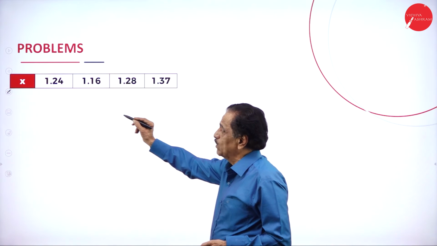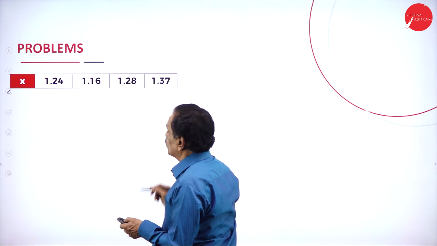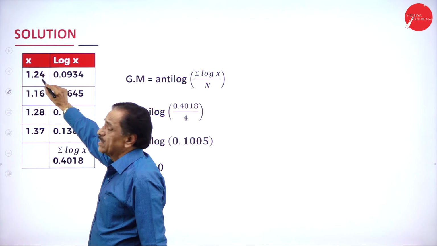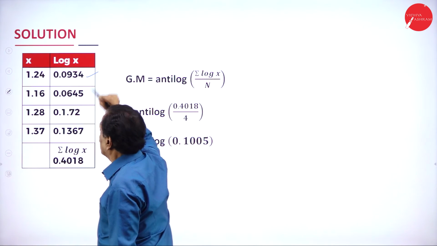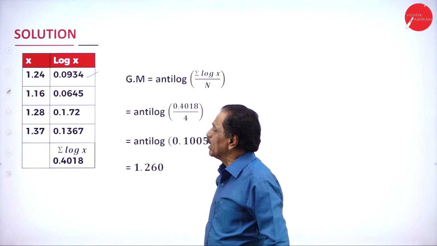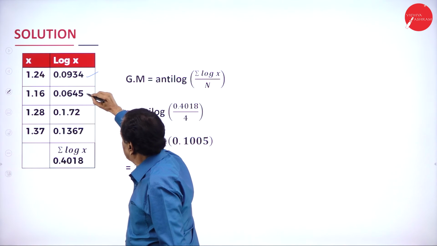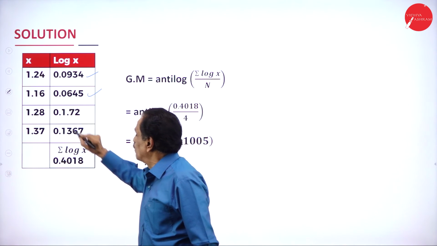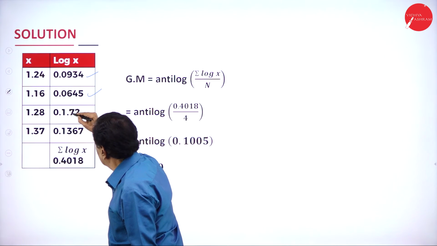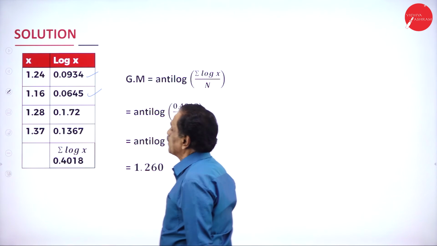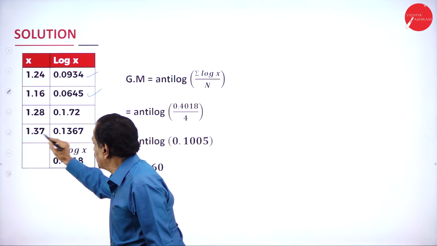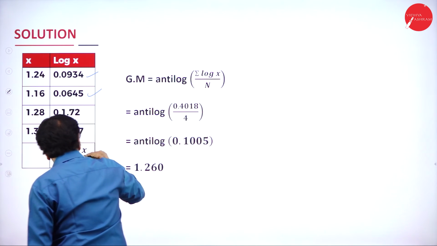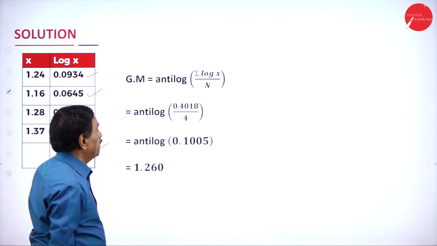Same thing, 1.24, 1.16. How to find out the log? For 1.21, the characteristic is 0. In the 12, you have to take the 5. This will come. For 1.16, the characteristic is 0; under 11, 6 is this. For 1.28, the characteristic is 0, here 172. Then 1.37, characteristic 0, 1367. If we add, it will come 0.4018.